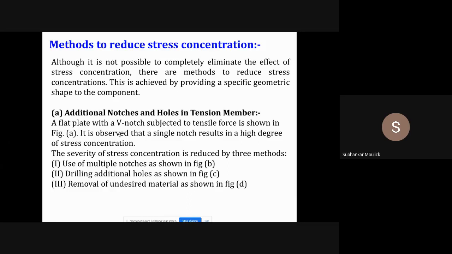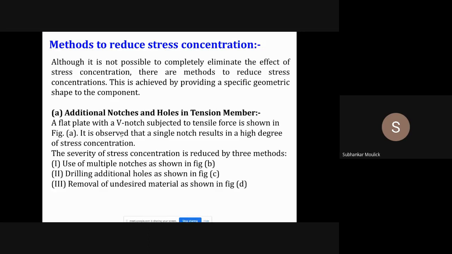If I am the designer, what will I want? I want that in the component which I am designing, stress concentration should be there, or should not be there? Should not be there is the correct answer.